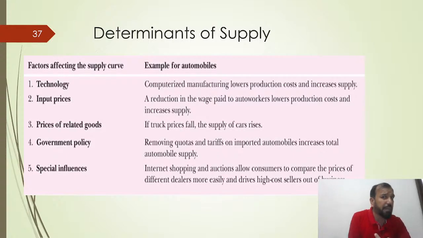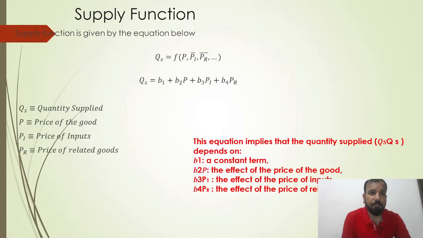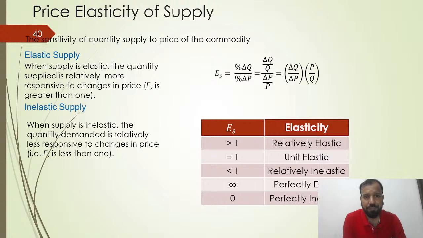Now, these are the determinants of supply: technology, input prices, prices of related goods, government policy, and special influences. Very simple. So this is all about supply functions. QS is a function of P, P1, and PR. QS is the quantity supplied, P is the price of the good, P1 is the price of the inputs, and PR is the prices of related goods.